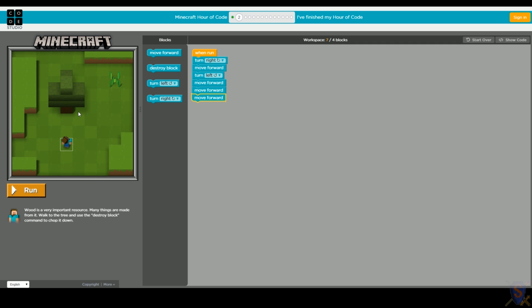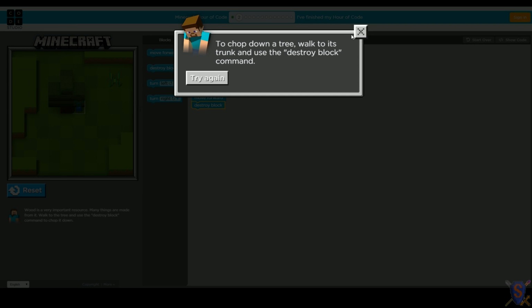All right. So can we destroy the tree now? Let's find out. Let's add a destroy block. Let's try running this. All right, so Steve moved forward. He turned, he walked forward. Uh-oh, he punched the air instead of the tree. That's not going to work.